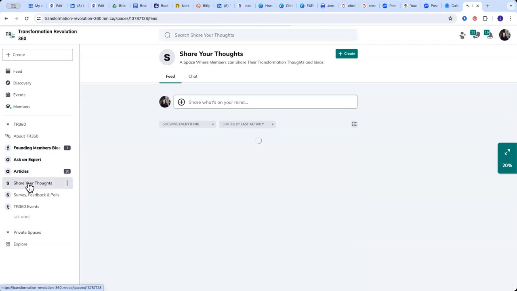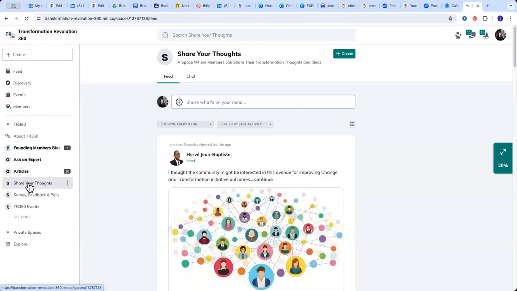The next section is the share your thoughts section. So think of this as where the articles were longer form content, case studies, articles, white papers, that kind of content. Share your thoughts is shorter content. So maybe you come across a really cool graphic or a really interesting statistic, or you just have a thought that you want to share. This is where you would share that.